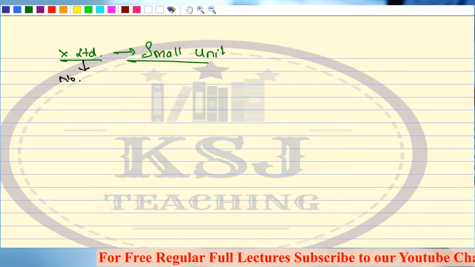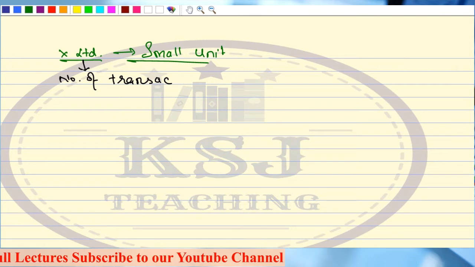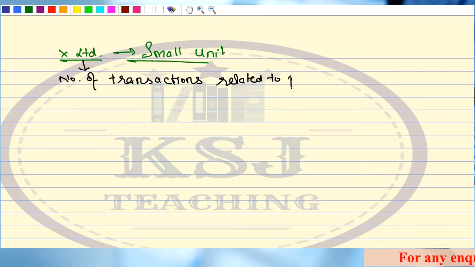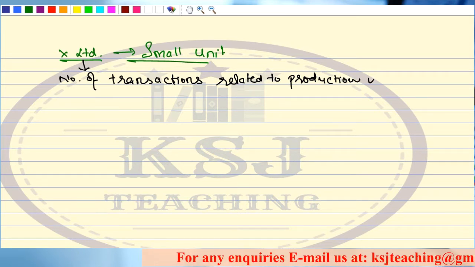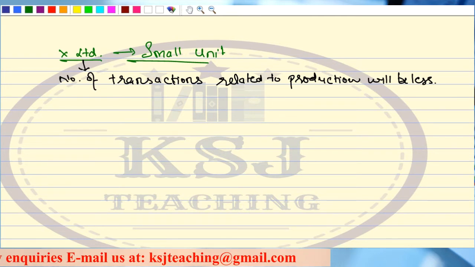The number of transactions related to material, labor, related to production, I can say, right? Related to production will be less. Now, what will happen if the number of transactions are less?